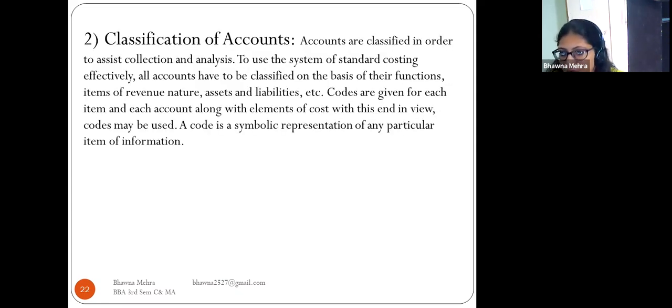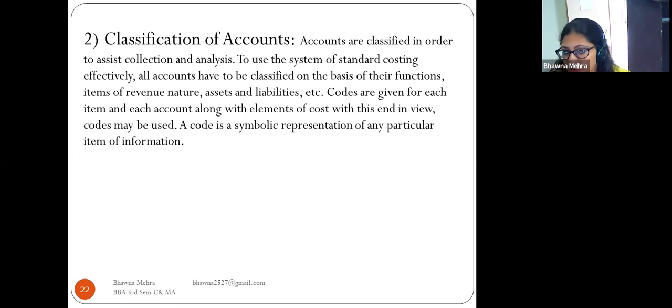Point number 2, classification of accounts. Accounts are classified in order to assist collection and analysis. To use the system of standard costing efficiently, all accounts have to be classified on the basis of their functions, items of revenue nature, assets and liabilities, etc. Codes are given for each item and each account along with elements of the cost.